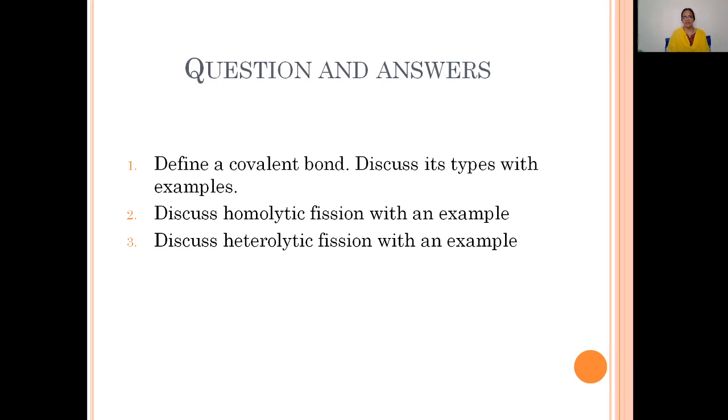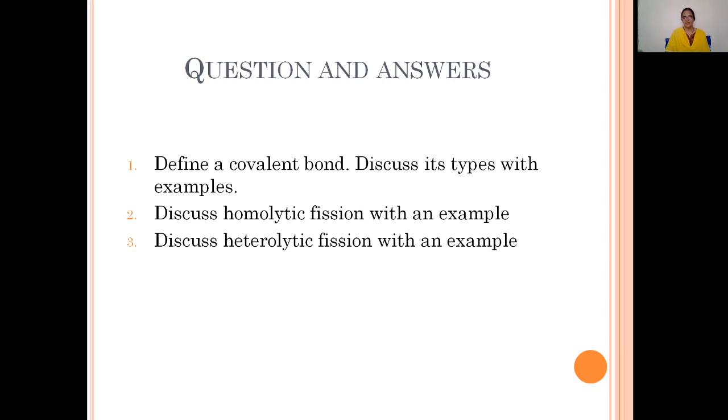And the next one is: discuss the homolytic fission with an example. So, types of bond fission. What is bond fission and how many types are there? And there, the first one is homolytic bond fission. What is meant by homolytic bond fission? That is the definition we should say, followed by different characteristics, how it is denoted, and what the different examples are. Like that, we should discuss homolytic bond fission.